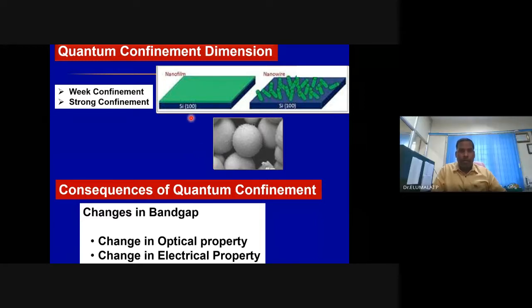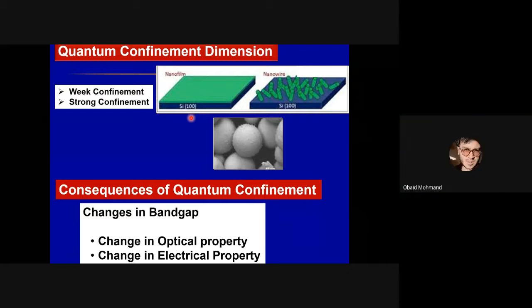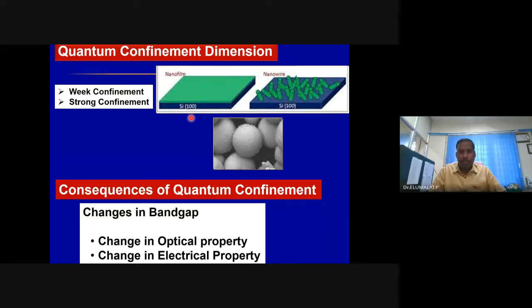Which will have large density of state? Quantum dots. Quantum well, sir. Okay. Anybody else?